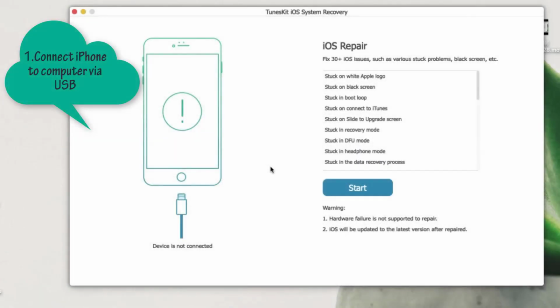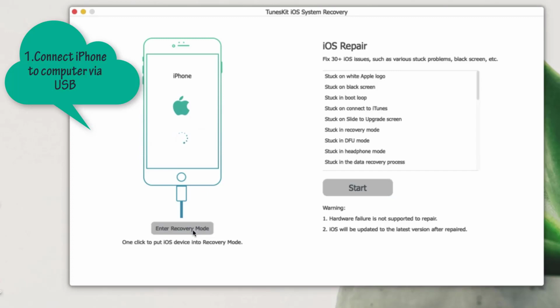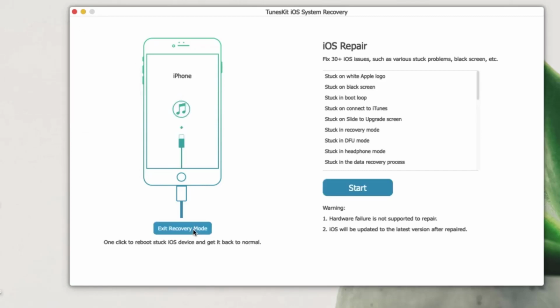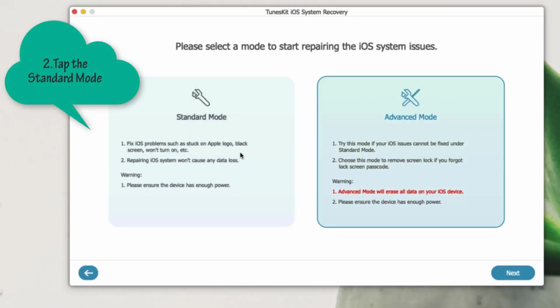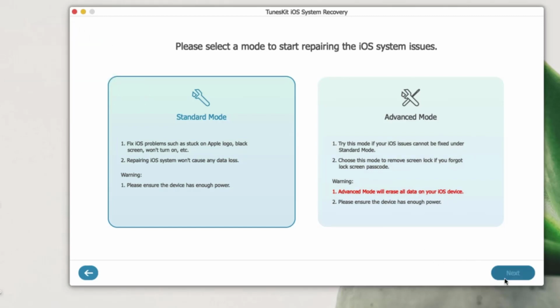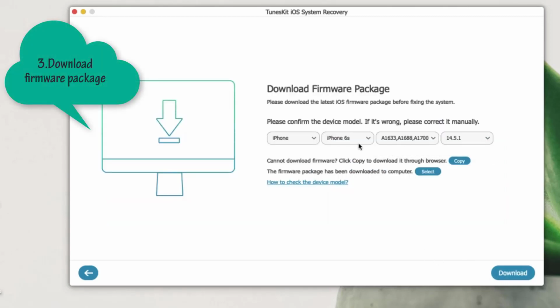Yet apart from iTunes restore, there is another useful method that doesn't require iTunes, and most importantly, it won't cause any data loss. That is employing iOS system recovery software like TunesKit iOS System Repair to restore iPhone from DFU mode. In addition to that, even if your iPhone gets stuck on the Apple logo, black screen or meets other iOS issues, TunesKit iOS System Recovery is able to solve these problems and make your device function normally.